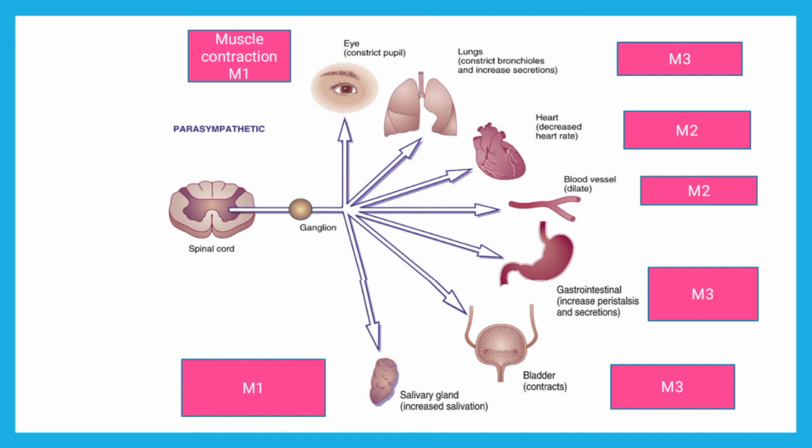So it produces bradycardia. And on blood vessels, since M2 receptors are again inhibitory in nature, they will dilate the blood vessels, and because of this dilation of the blood vessels, it will show a decrease in the blood pressure. So it is due to vasodilation that it will lower the BP.